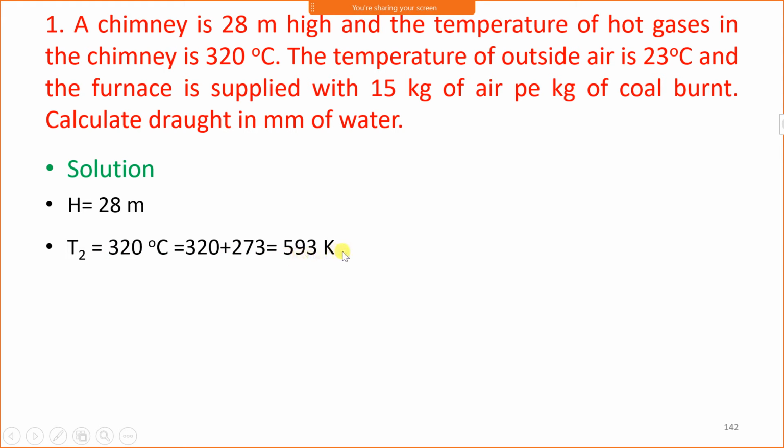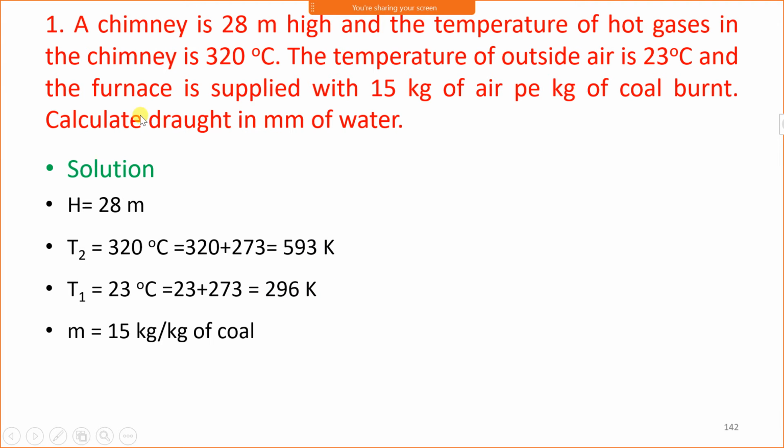It is 593 Kelvin. Then the temperature of outside air, that is cold air, is 23. That is T1. T1 is 23 degrees Celsius, which is equal to 296 Kelvin. And the furnace is supplied with 15 kg of air per kg of coal. That is M. M is 15 kg per kg of fuel or coal. Then calculate draught in mm of water, and draught in mm of water is represented by small h.